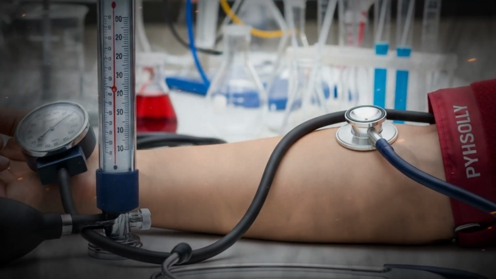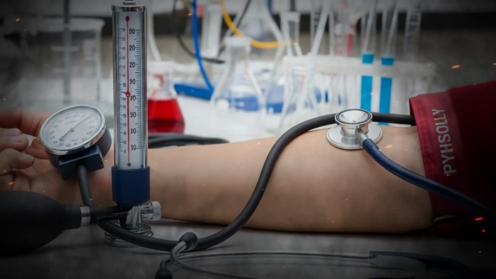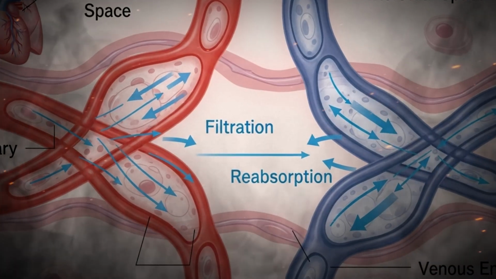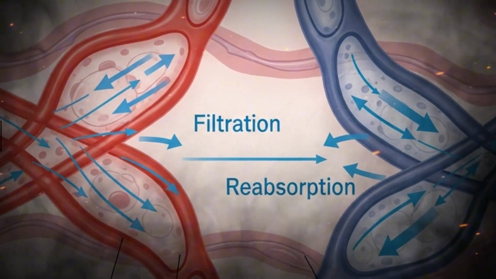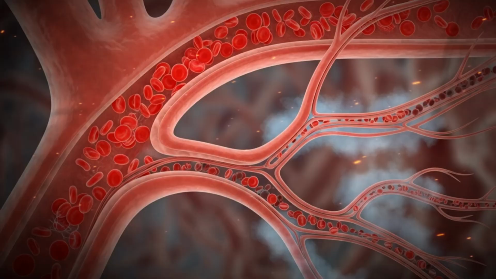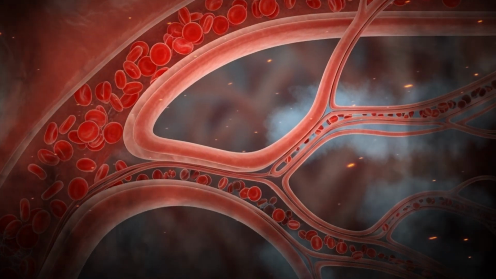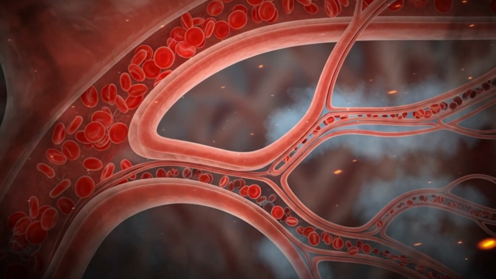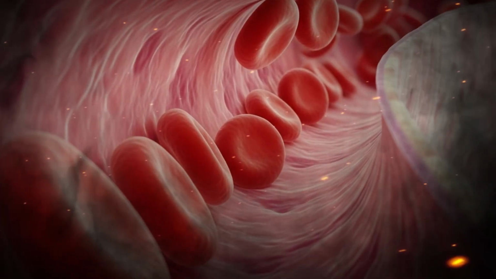The physiology of blood vessels centers on the dynamics of blood flow, resistance, and pressure, all of which ensure that every organ receives adequate perfusion according to its metabolic needs. Blood flow F is directly proportional to the pressure gradient, dP, between 2 points, and inversely proportional to the resistance, R, within the vessel, expressed by the equation F = dP/R.